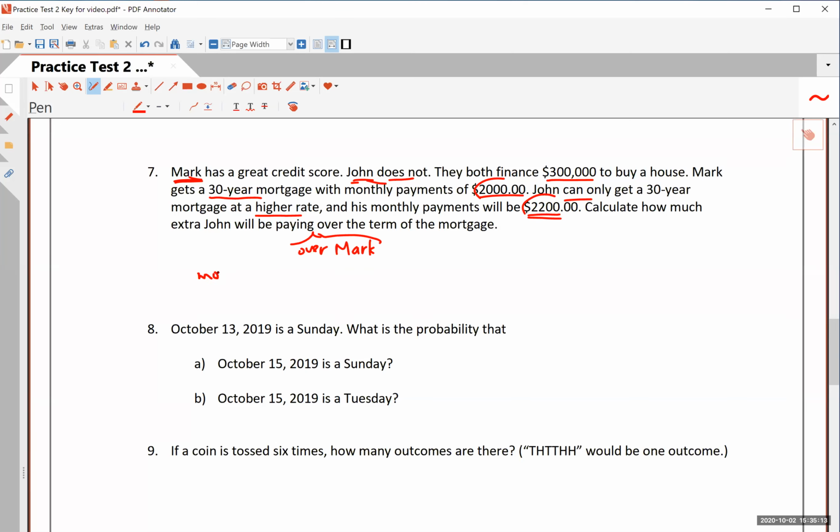So the best way to do this is just find the monthly difference. How much more is John paying, or how much less is Mark paying compared to John? And the answer is, of course,